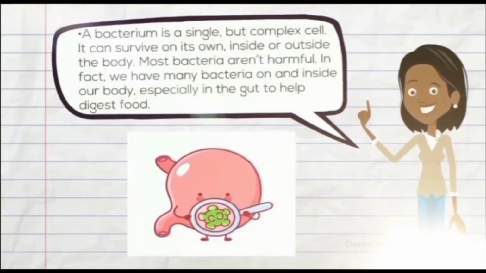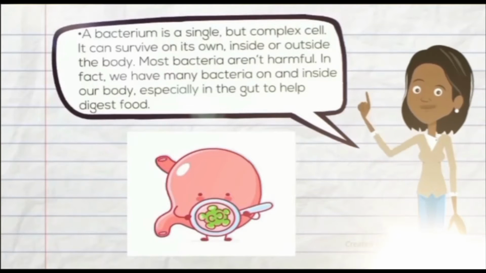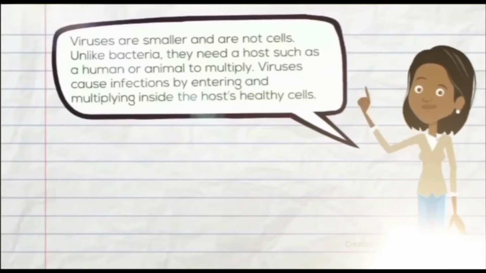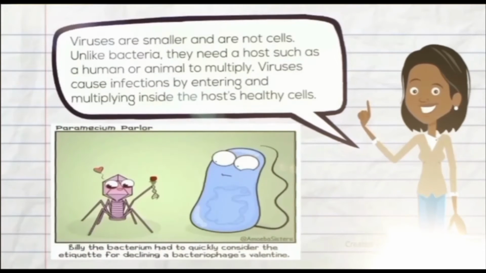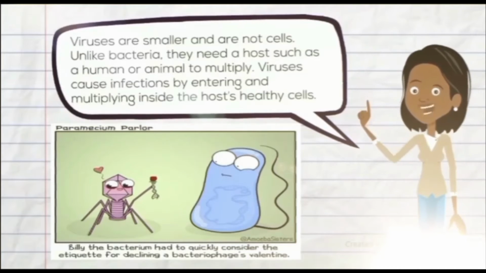A bacterium is a single but complex cell. It can survive on its own, inside or outside the body. Most bacteria aren't harmful. In fact, we have many bacteria on and inside our body. Viruses are smaller and are not cells. Unlike bacteria, they need a host such as a human or animal to multiply. Viruses cause infections by entering and multiplying inside the host's healthy cells.